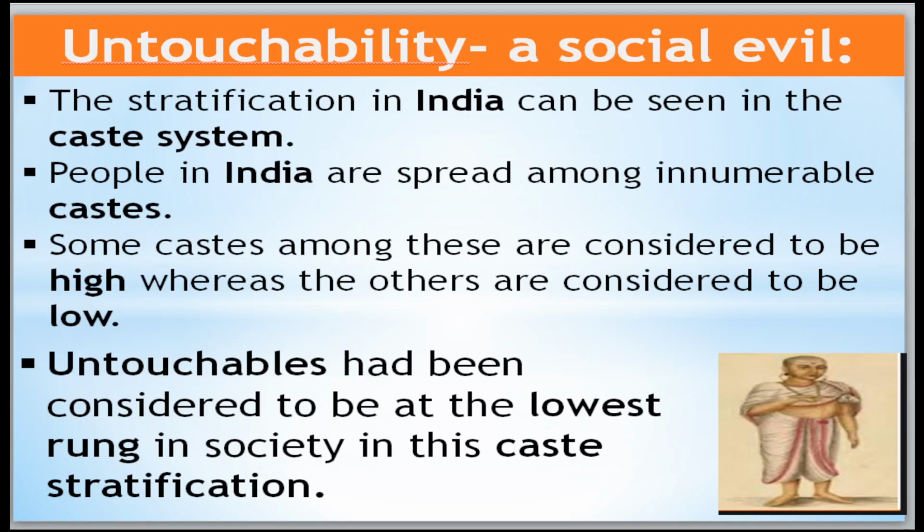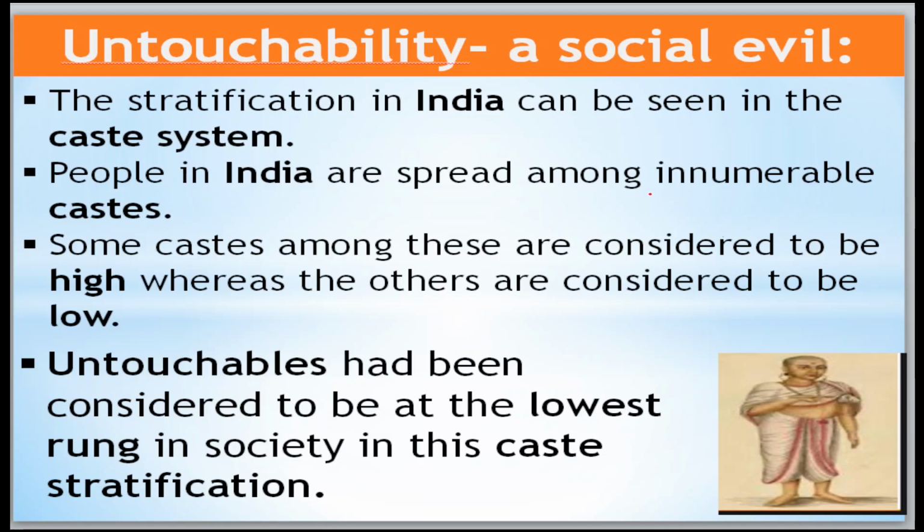How? The stratification, a division in society in India, can be seen in the caste system. According to the caste system, society was divided into Brahmana, Kshatriya, Vaishya, Shudras and Atishudras. People in India are spread among innumerable castes, a large number of castes.